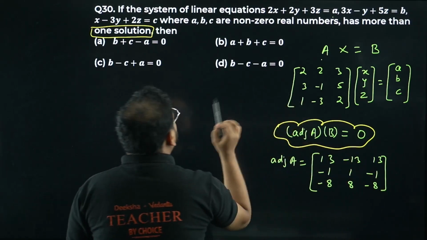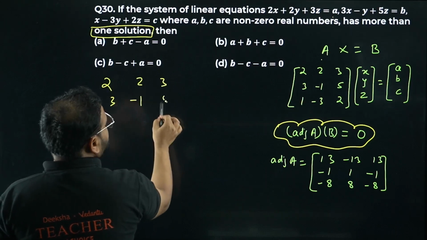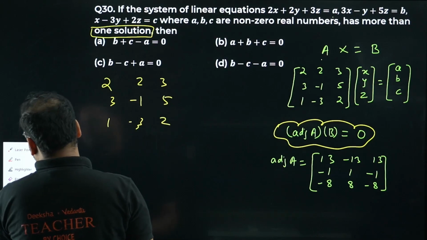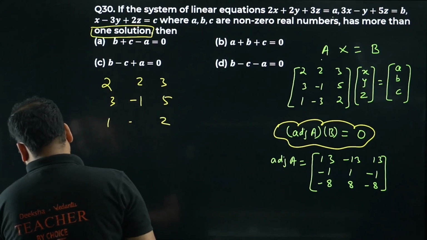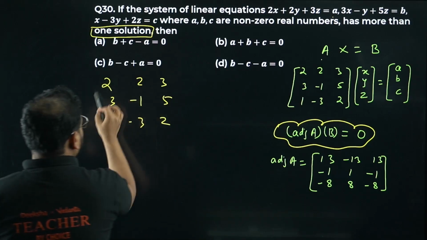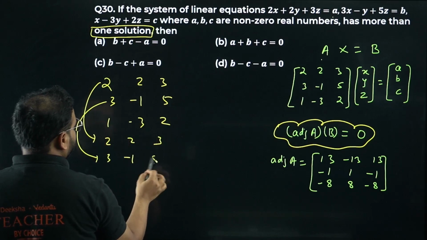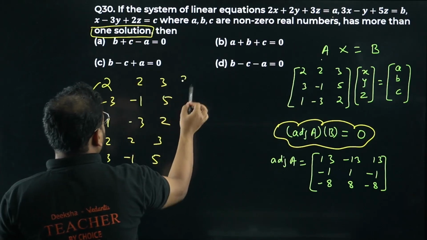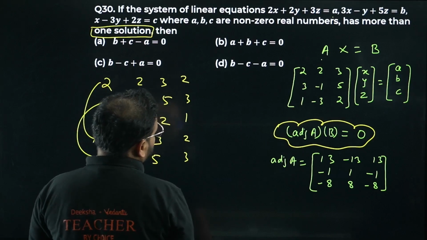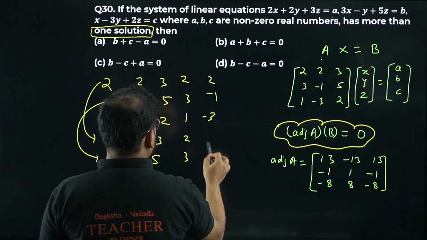How do you find adjoint of A, sir? We have learned this approach. Take 2, 2, 3; 3, minus 1, 5; 1, minus 3, 2. I will not solve it entirely. I'll show you one of the rows. Repeat the rows: 1, minus 3, 2, and then 2, 2, 3, and 3, minus 1, 5. Repeat the columns also: 2, 3, 1, 2, 3, and then 2, minus 1, minus 3, 2 and minus 1.